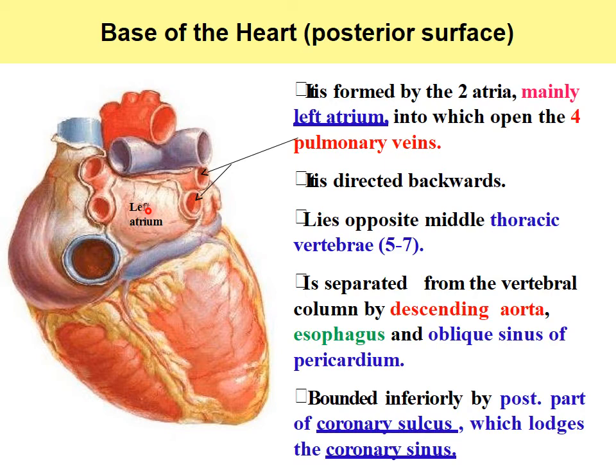It is separated from the vertebral column by the descending aorta. This is arch of aorta and then from here comes descending aorta, esophagus and the oblique sinus of the pericardium. This is the oblique sinus. Bounded inferiorly by the posterior part of the coronary sulcus. This is coronary sulcus which lodges the coronary sinus.